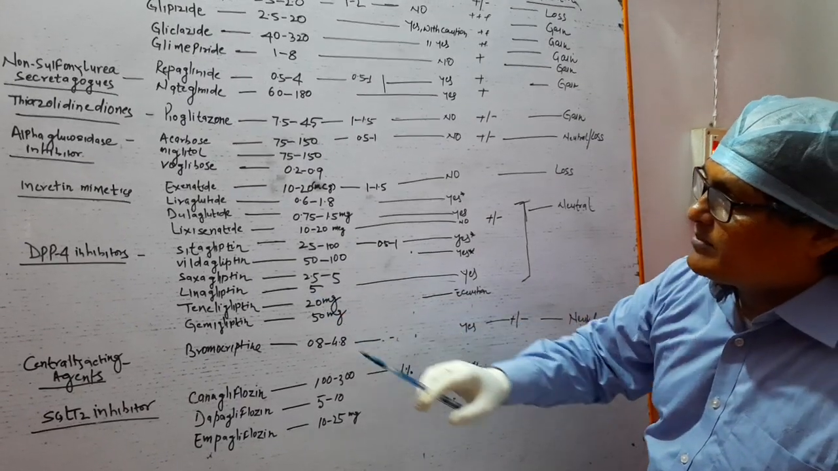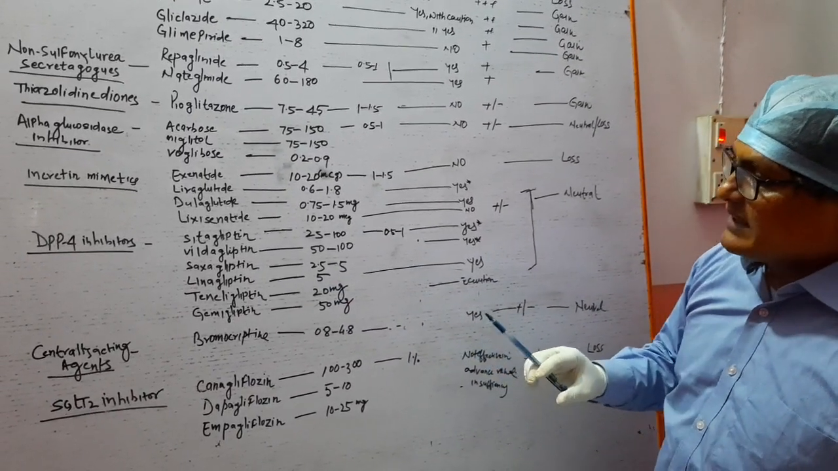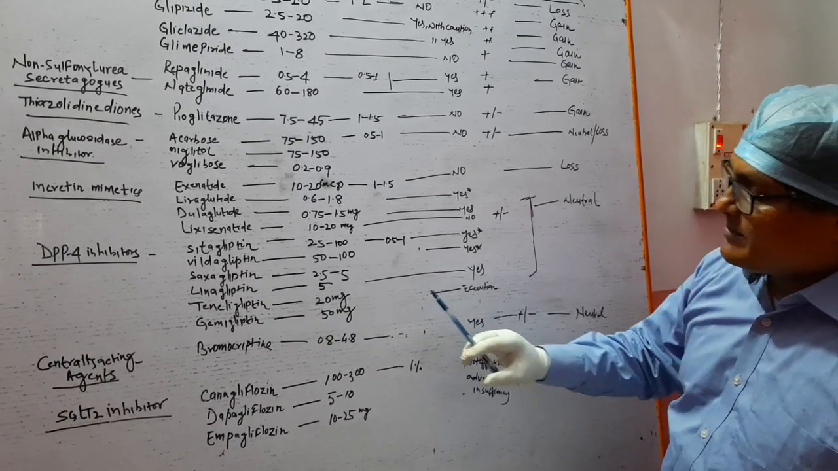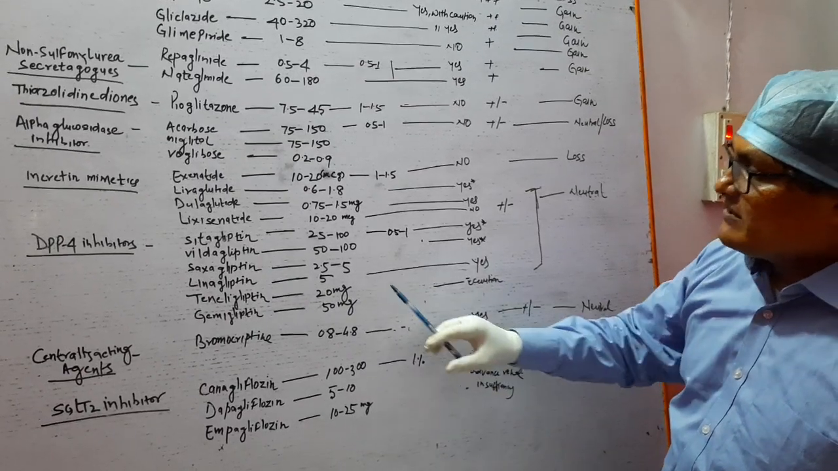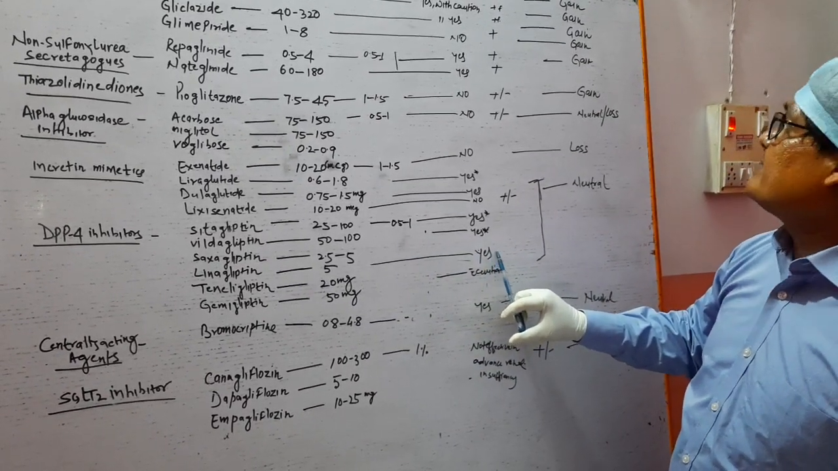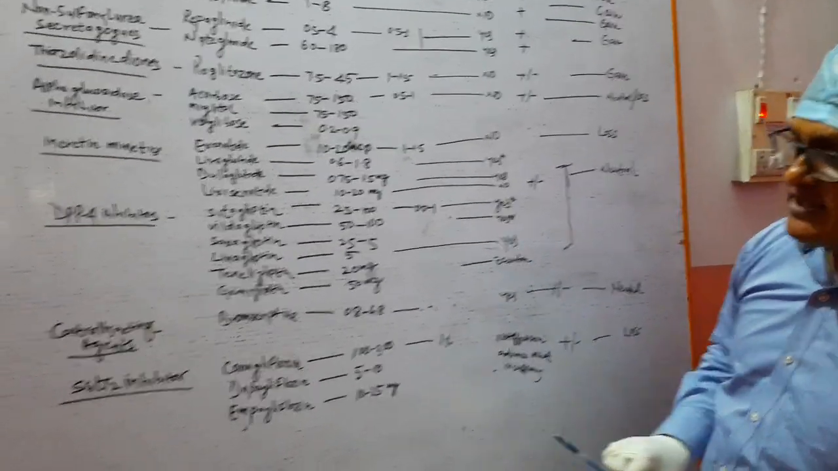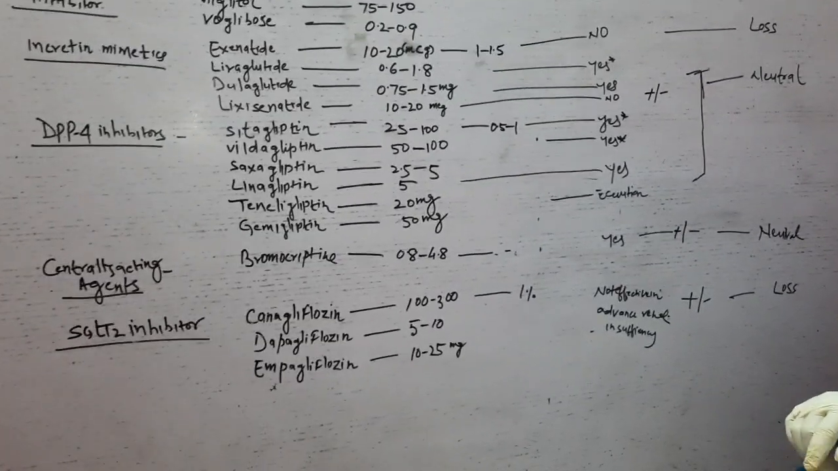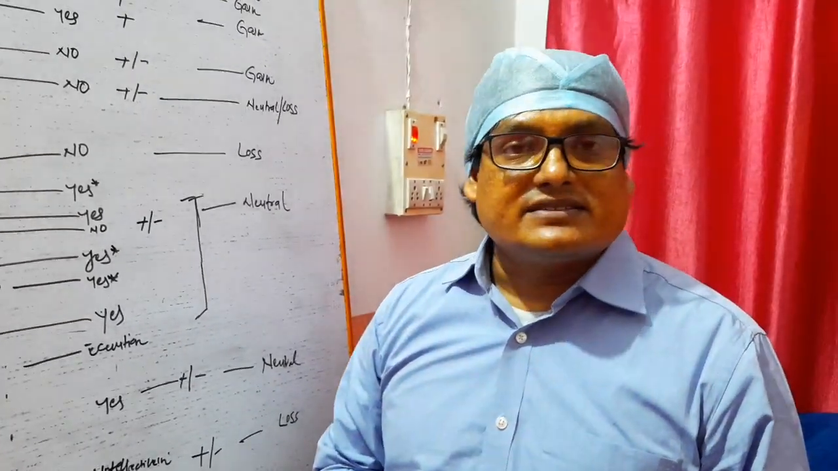Similarly, we see the gliptins, that is sitagliptin, vildagliptin, saxagliptin, linagliptin, teneligliptin, and gemigliptin. All gliptins have their own benefits, and linagliptin is a very important drug that should especially be used in patients with renal insufficiency. Similarly, we studied the SGLT2 inhibitors. So that is all about the oral hypoglycemic drugs. In other classes, we will discuss some other aspects of diabetes mellitus. Thank you.